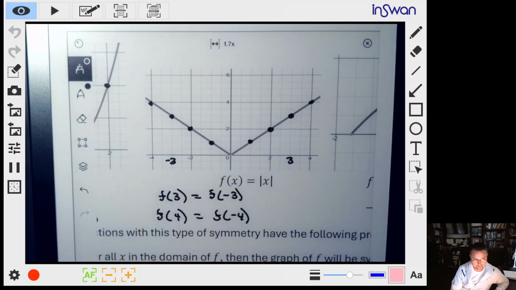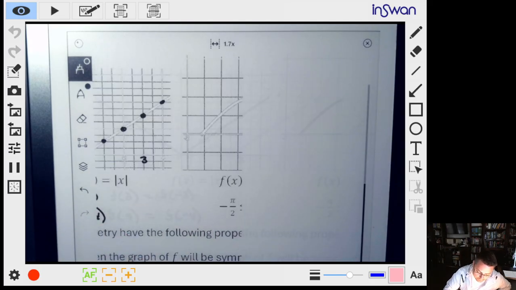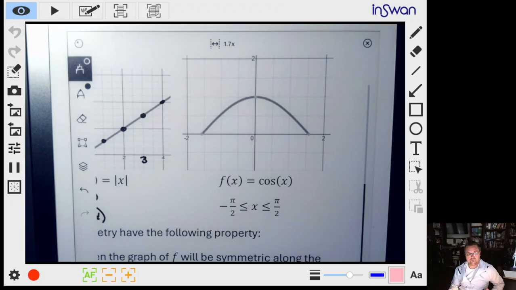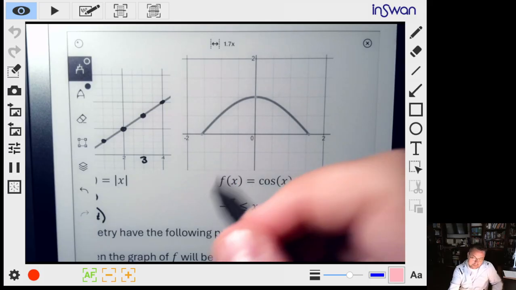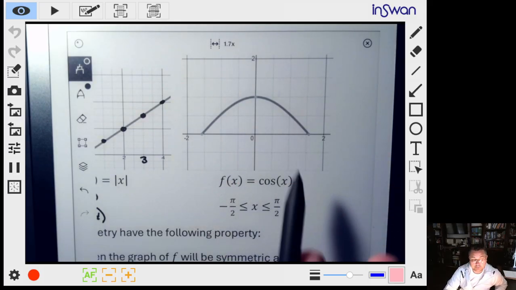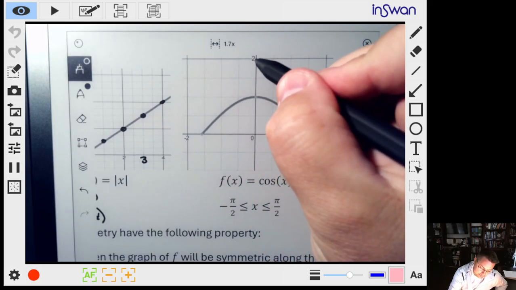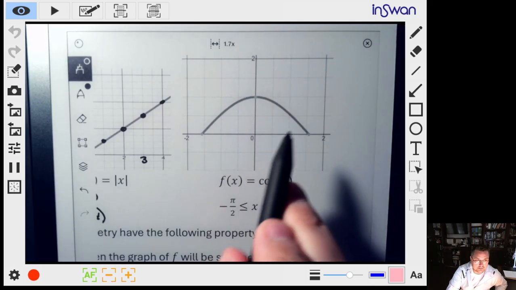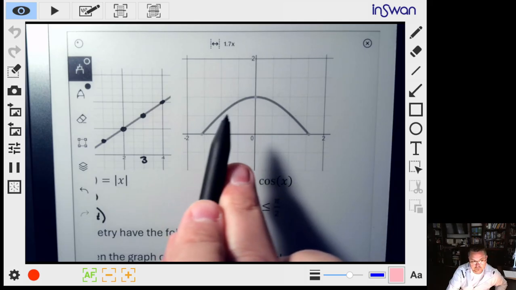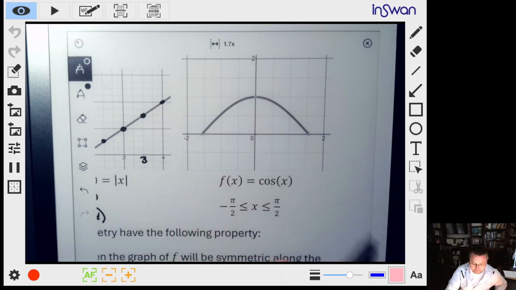I'm just doing a couple of them, but you can see that no matter what I pick for my x value, the positive will be the same height on the graph as the negative. In here, we've got the cosine curve, which a lot of you haven't seen yet, so I'm not going to plug any values in. This is what we call a trigonometric function. For those of you taking trigonometry next semester, you'll learn about this. But notice that again we've got this foldable symmetry along this y-axis line.